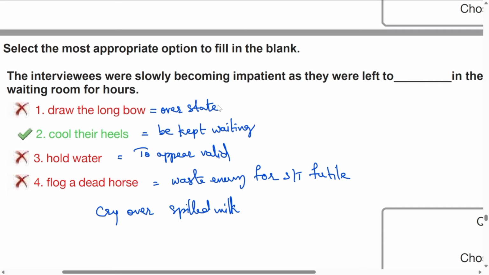So if you look at the sentence here, there are interviewees who are waiting in the room, and they were waiting for hours and hours. So which is a sensible word here? It is to cool their heels. That means they were kept waiting for hours and hours, right? The option goes with only the second one.